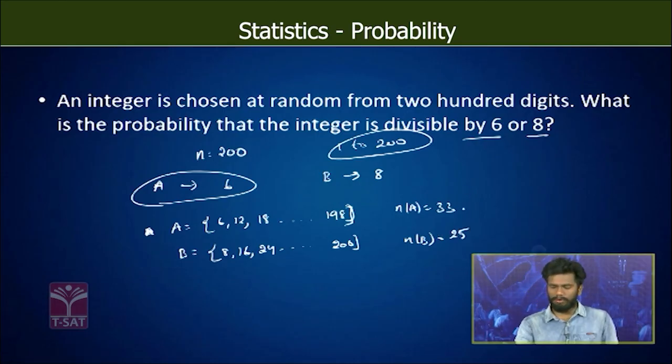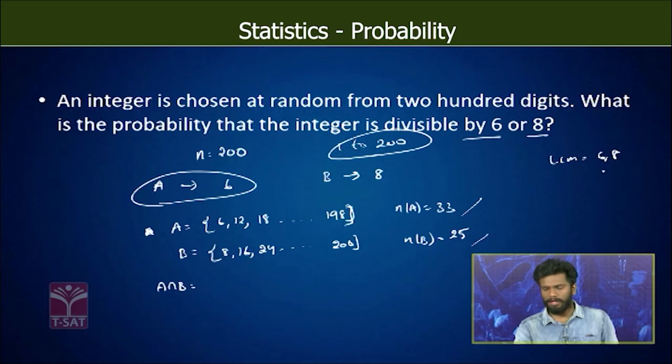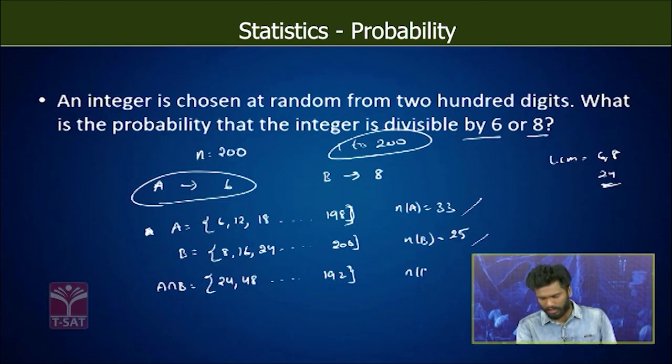So the total number of favorable outcomes is 33 for A and 25 for B. Now A intersection B means divisible by both 6 and 8. So what is the LCM of 6 and 8? It is 24. So we write the numbers divisible by 24: 24, 48, and so on up to 192. So n of A intersection B will become 8.